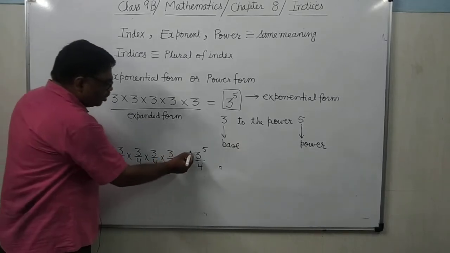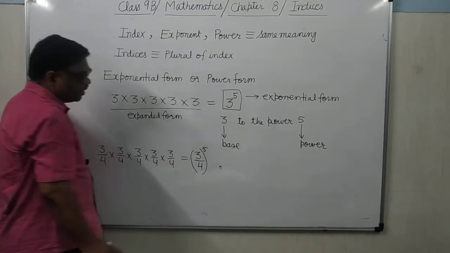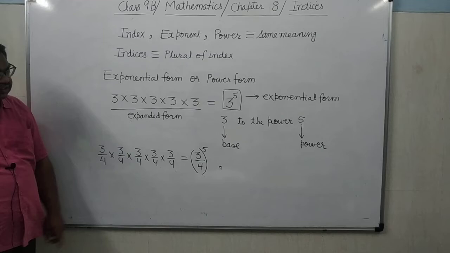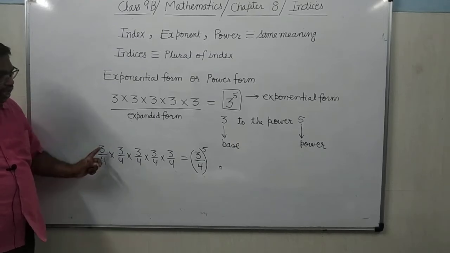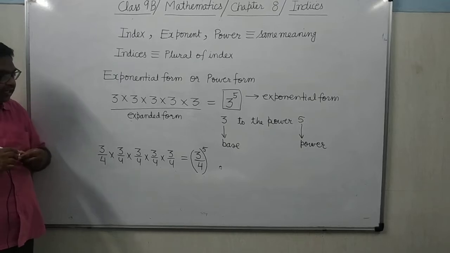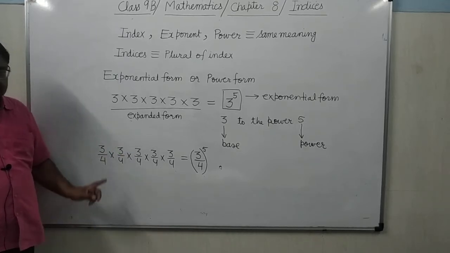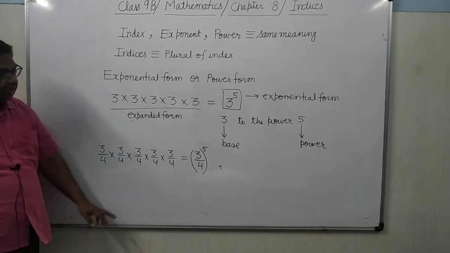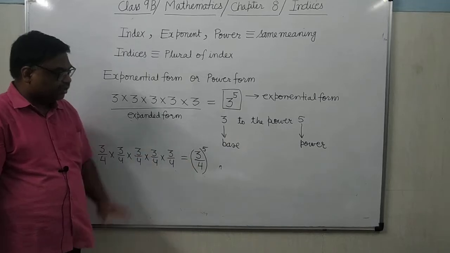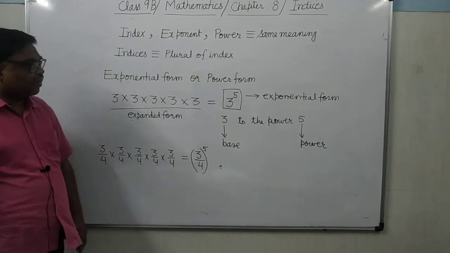You will place the 3 by 4 in a bracket. Remember, if the base is a fraction, it will be written inside a pair of small brackets. So here the base is 3 by 4, the power is 5.